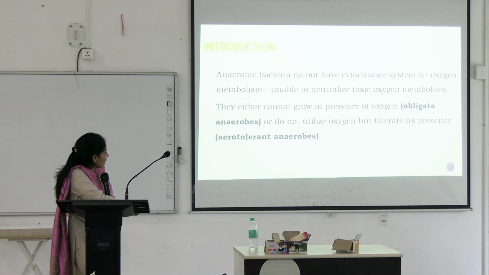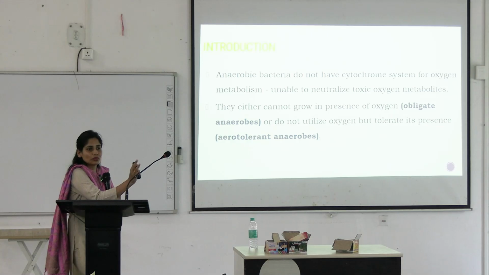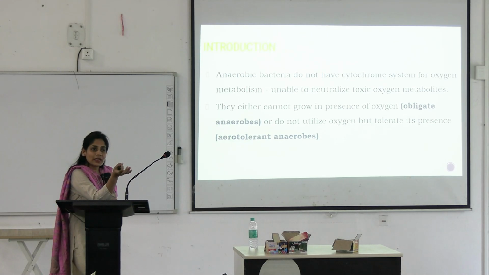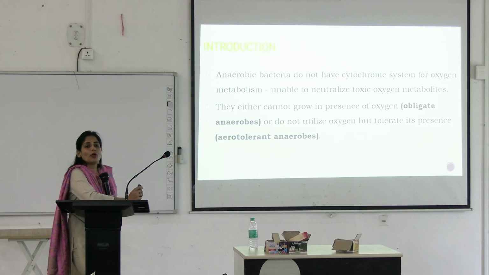So, when anaerobic bacteria do not have the cytochrome, they are unable to neutralize toxic oxygen metabolites, and hence they are known as anaerobes, right? But there are certain anaerobic bacteria which are facultatively aerobic. It means they require certain amount of oxygen, certain level of oxygen. There are some microaerophilic anaerobes which require even more oxygen for the survival, okay? But some of them are obligate anaerobes, and which we are going to study today.